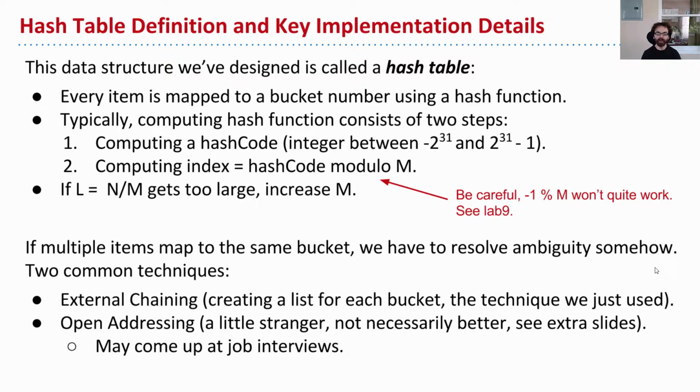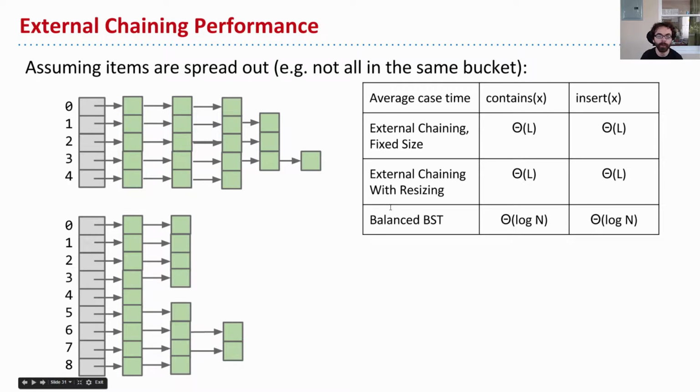So it's been a lecture so far, but maybe let's draw that out and make sure it's very clear exactly what we've gotten out of this. Okay? So let's consider the performance of a hash table. What we built is a data structure where whenever we insert an object, we figure out what number bucket it belongs in, and then we throw it into the list corresponding to that bucket number.